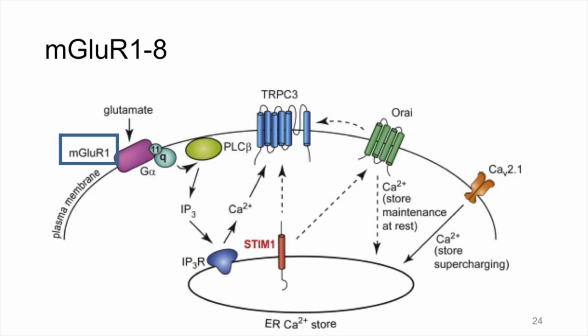Metabotropic receptors for glutamate are named mGluRs, and so far we've discovered 8 of them. This figure is showing what happens when glutamate binds mGluR1. This purple structure represents the metabotropic receptor.